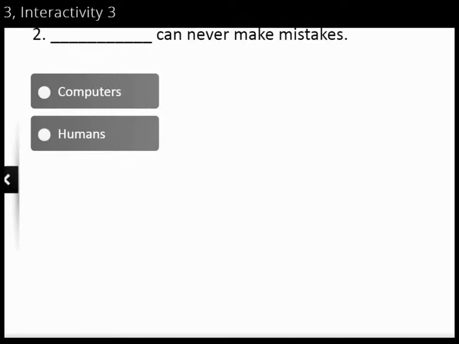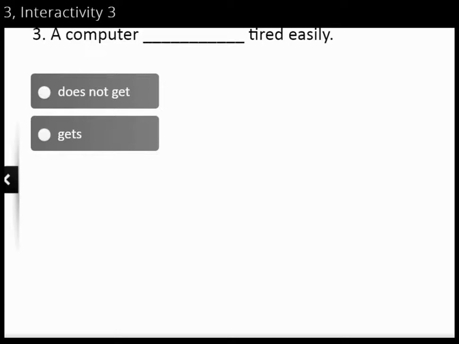Who can never make mistakes, human or computers? Yes, that is computers. And the third one, a computer does not get tired easily. The fourth one, a computer cannot take its own decision. Can take or cannot take? Yes, it cannot take its own decision.